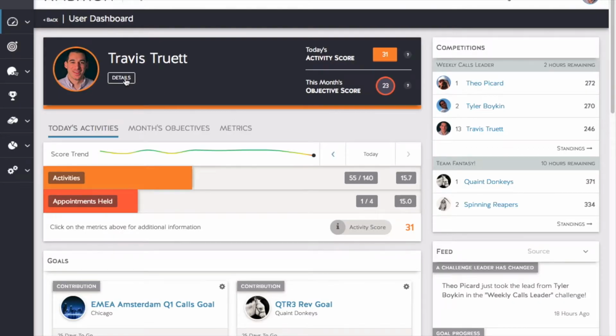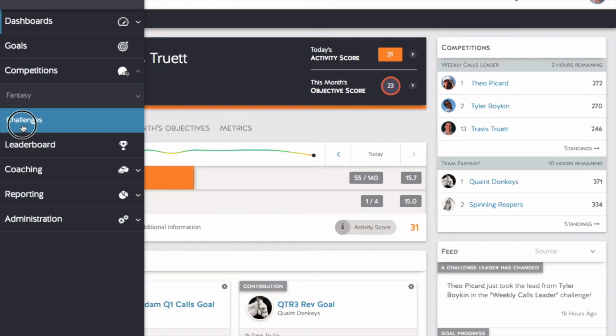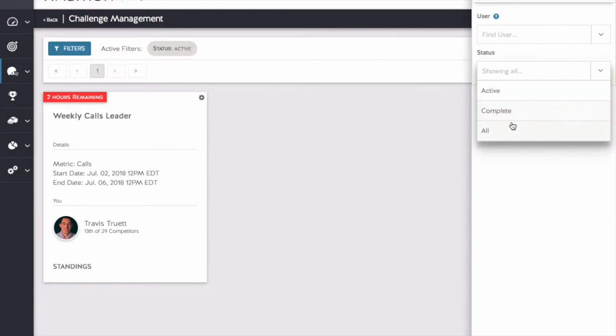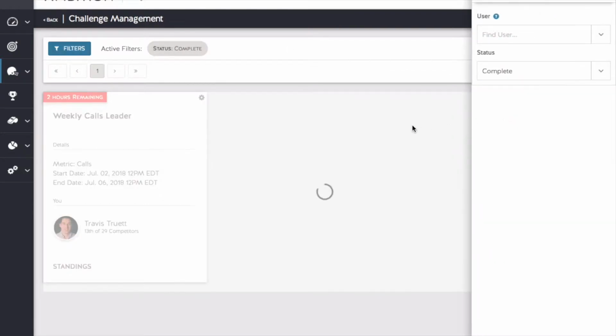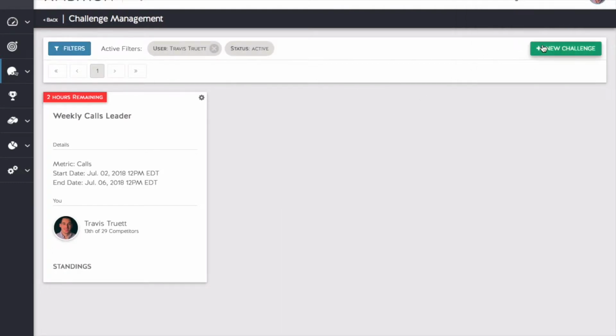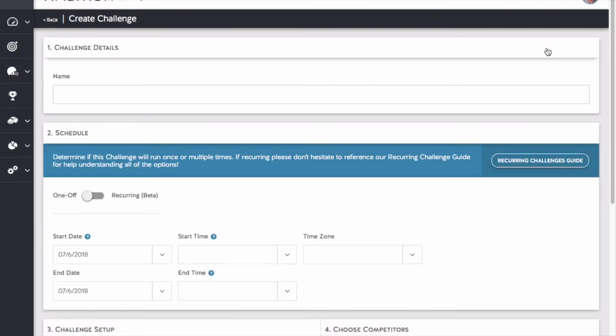To create a new competition, click the Competitions menu and Challenges. We'll have a separate video discussing the nuance and detail in fantasy competitions, separate from today's video. From this menu, you can see all your existing challenges filtered by the user selected as well as status. If you'd like to see all competitions or previous competitions, you can change these filters to represent exactly what you're looking for. Here are all the complete competitions. To create a new challenge, click New Challenge in the top right-hand corner.